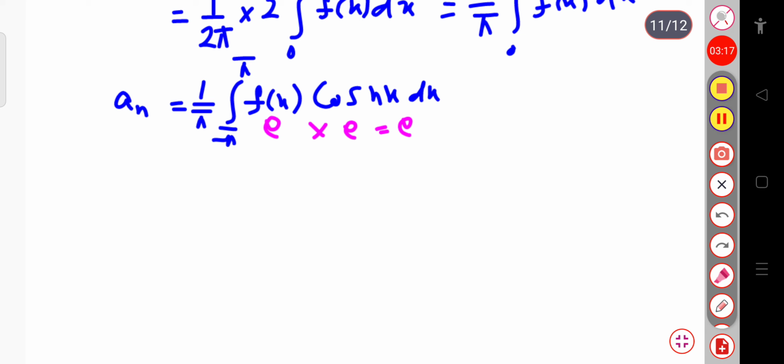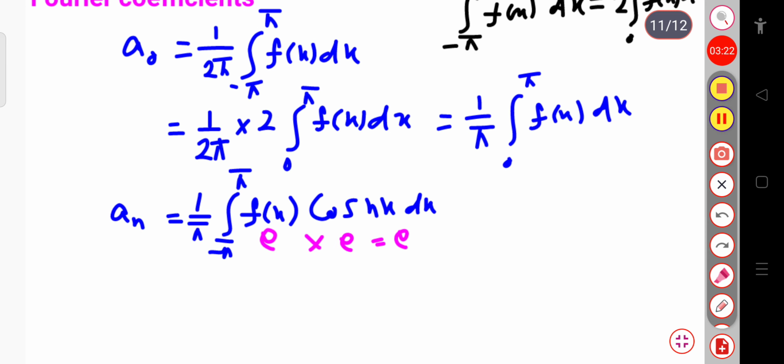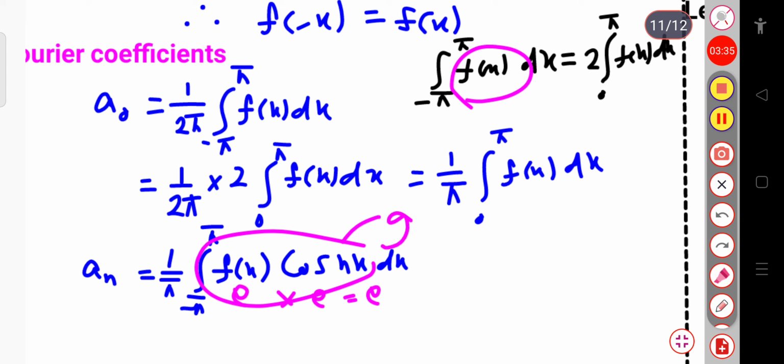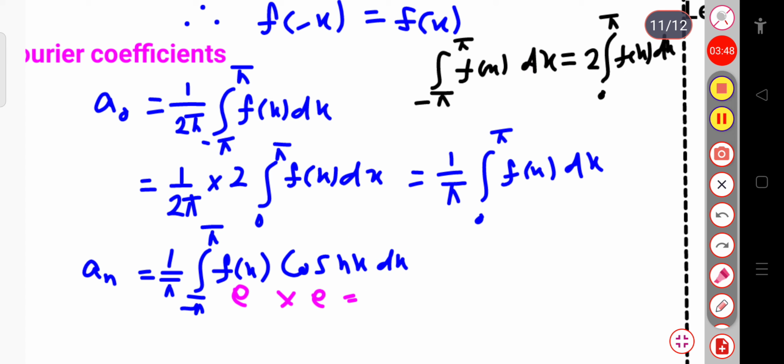Now if I integrate this even term from minus pi to plus pi, imagine that the total term f of x and cos nx is g of x, which is also an even function. So you take the integration of g of x dx from minus pi to plus pi, and you can change the limits to 0 to pi with 2 multiplied.